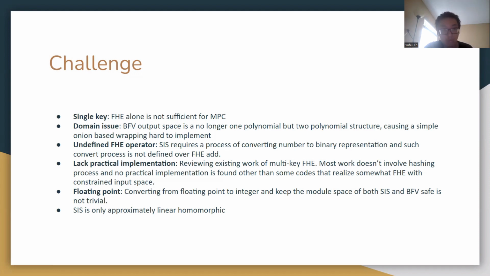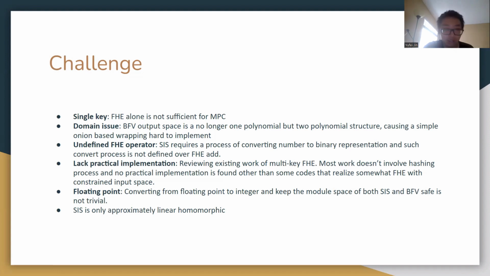The lack of practical implementation for multi-key FHE. After reviewing the existing work on multi-key FHE, we see that most of the work doesn't involve the hashing process, and the only FHE work that involves blind hashing, as they call it in the text, is single key FHE. So none of the existing work actually has this process, and no practical implementation is found to be useful for multi-key FHE.